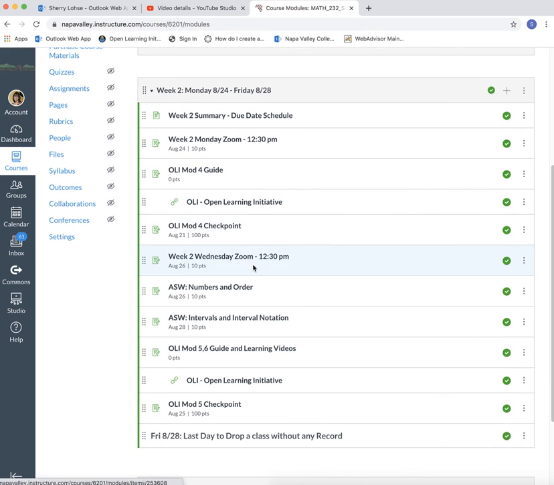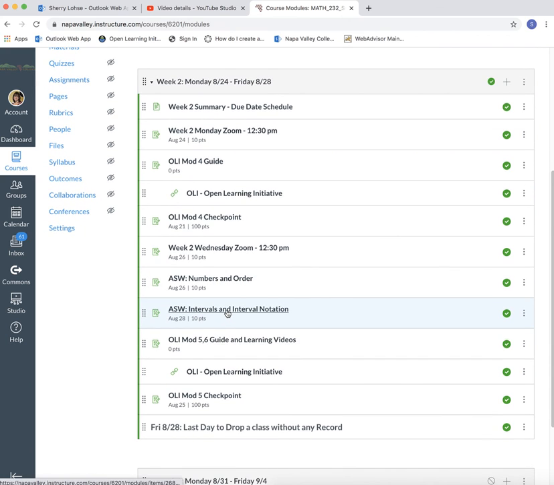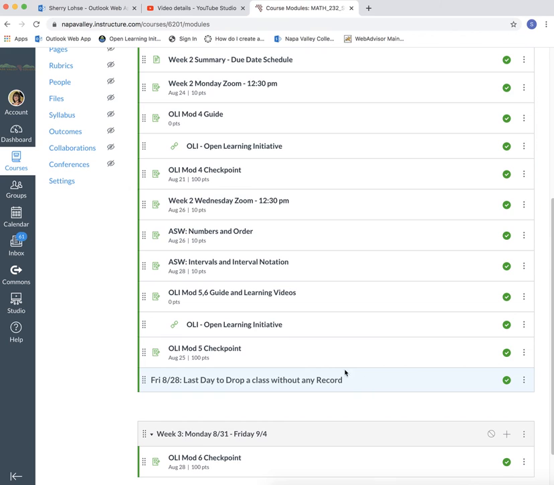Mod 4 by Tuesday. Wednesday, we have our Zoom. Again, click in there and it'll tell you everything you need to do before the meeting. It'll give you the paper you need. That Wednesday, the 26th, is when you need to upload the numbers and order activity. Friday, the 28th, is when you need to upload the intervals and interval notation activity. Mod 5, guide you through. You'll do the checkpoint, and that'll finish up week 2 for you.